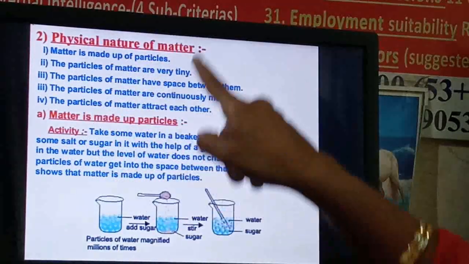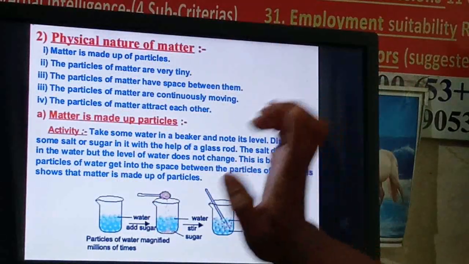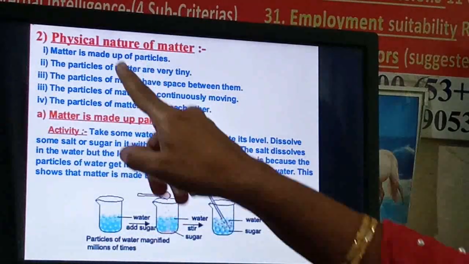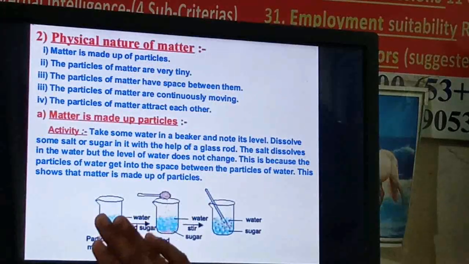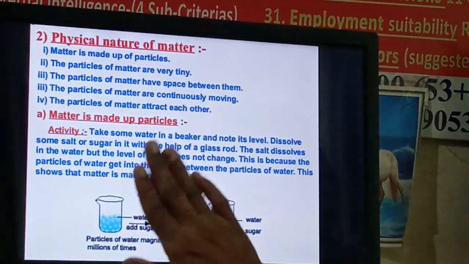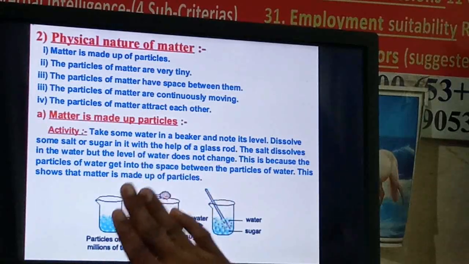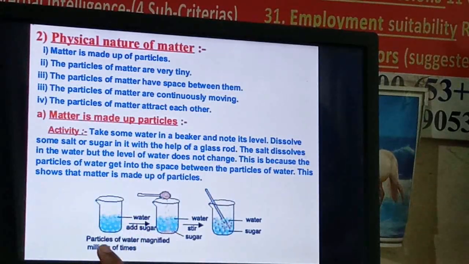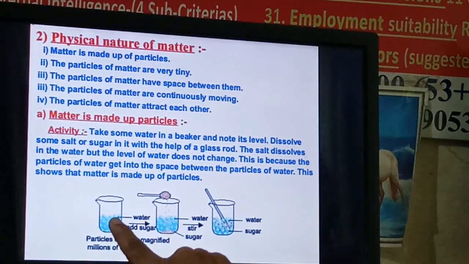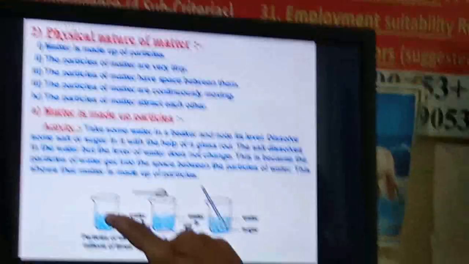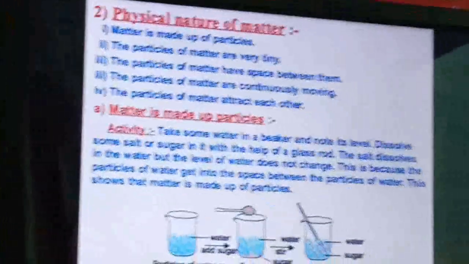Now we will see all these points in detail. In that, see the first point: matter is made up of particles. For that, an activity is given. In this activity you have to take water in a beaker. Then first you have to mark the level. This is the level of the water.